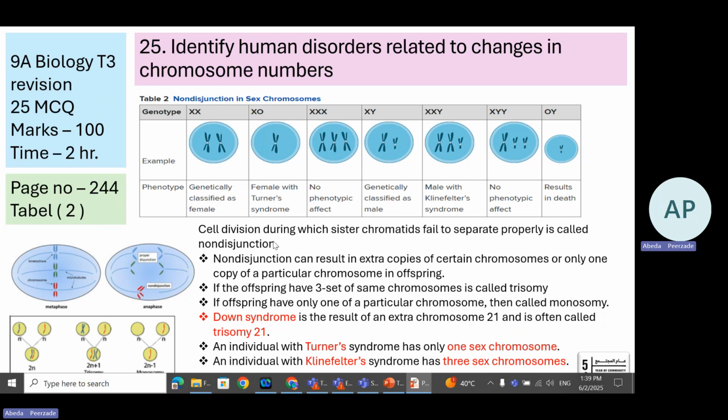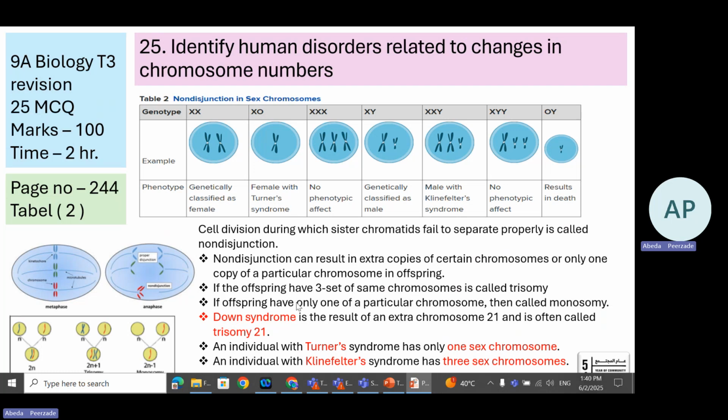Now, cell division during which the sister chromatids fail to separate. What fails to separate? Sister chromatids. This is called non-disjunction. So here in the diagram, you can see the chromatids separating. Here, the chromatids have not separated properly, so the whole chromosome has gone to one nucleus. This is called non-disjunction.